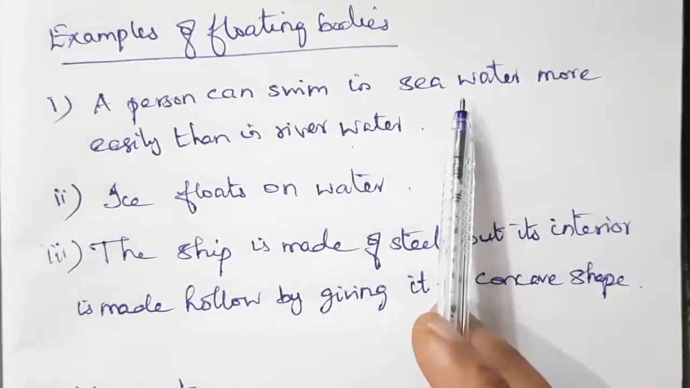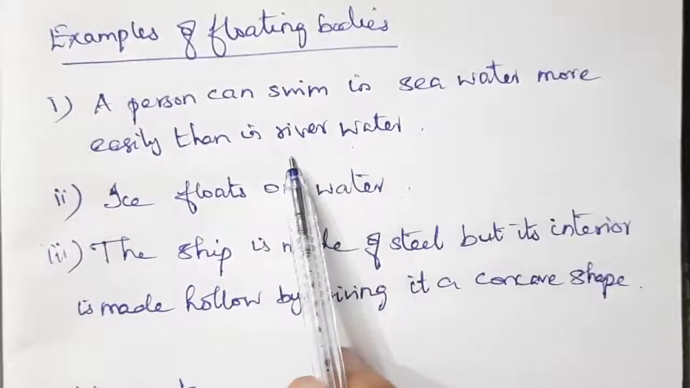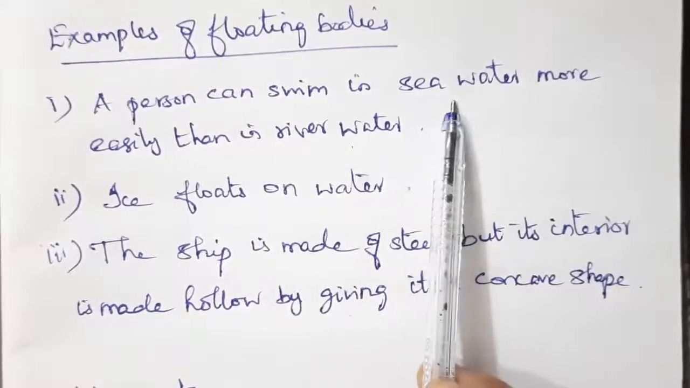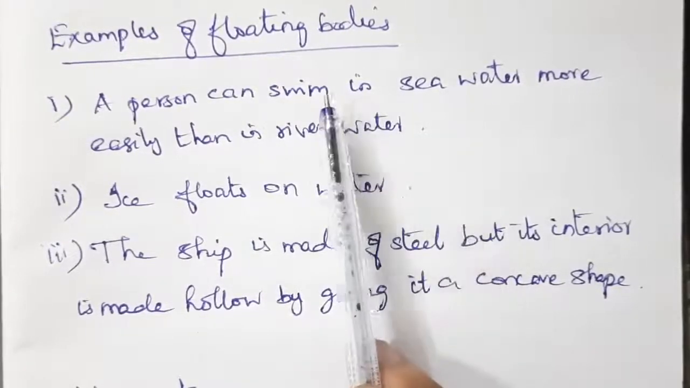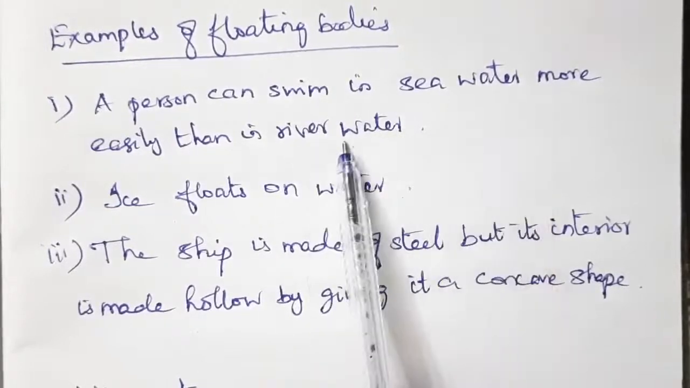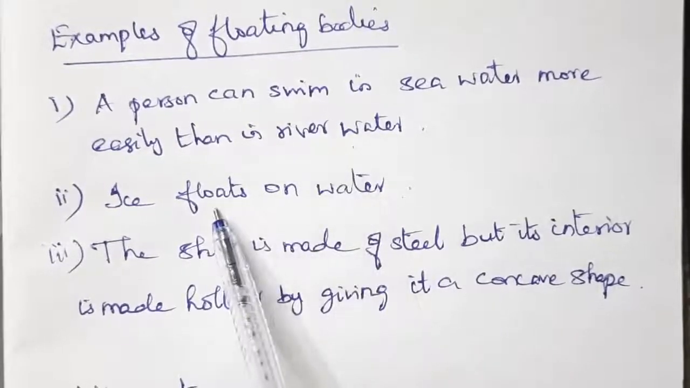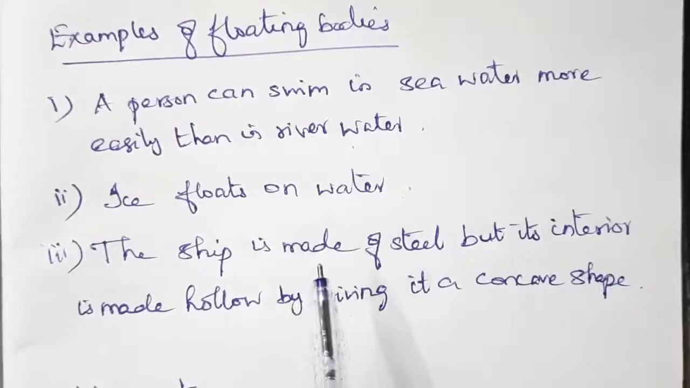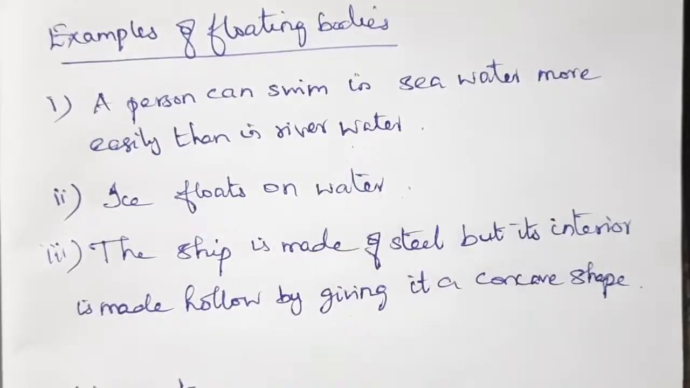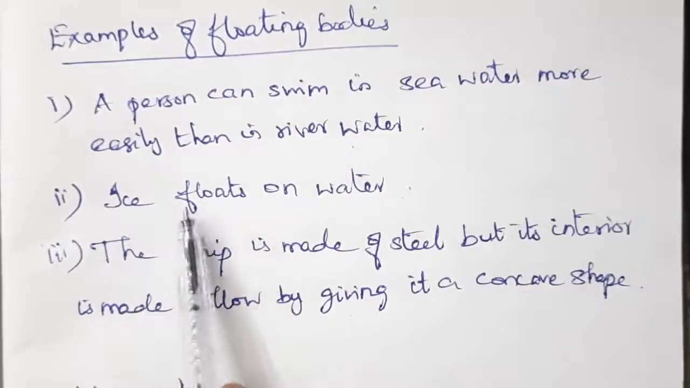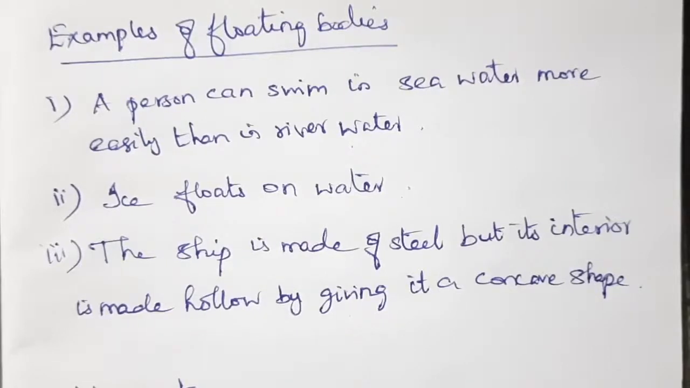Actually, sea water has more density than river water, so objects float better in the denser liquid. So a person can swim in sea water more easily than river water. And ice floats on water. Ice is 9% less dense than liquid water, so the liquid is denser and the ice will float on the water. And the third point explains that for the ship to float, its interior should be made with a concave shape.